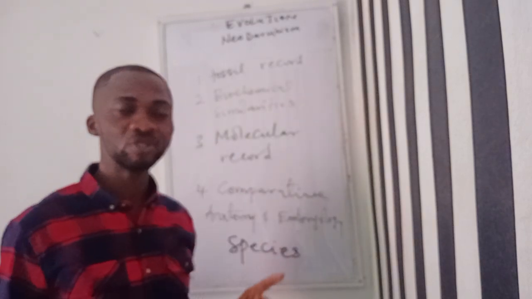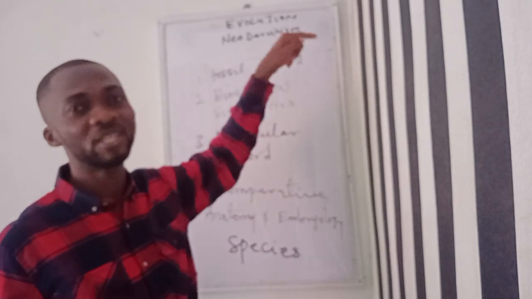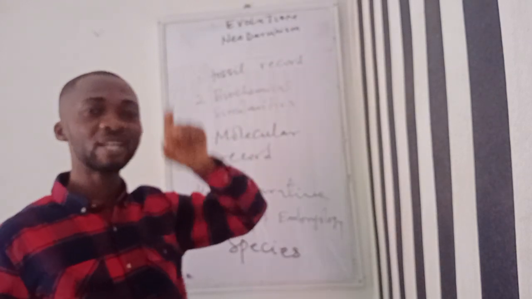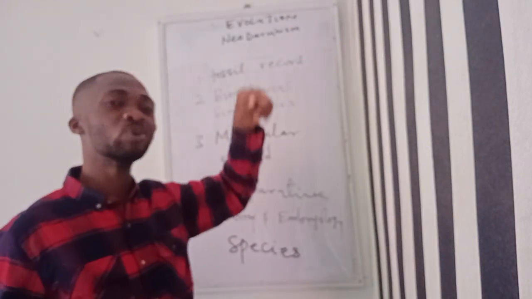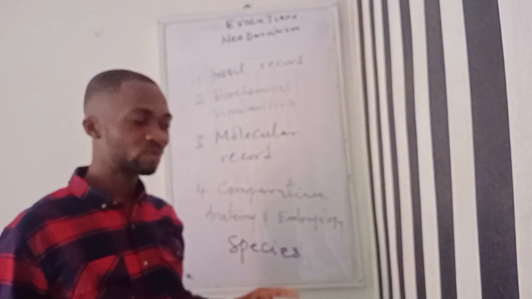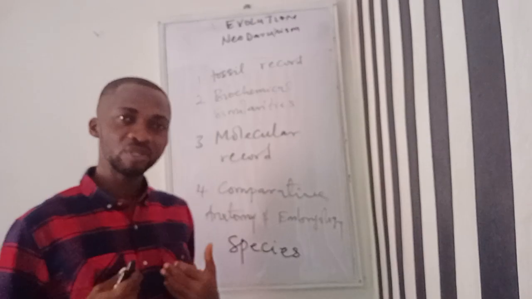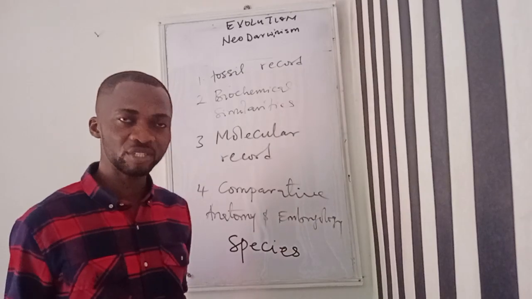They identified mutation. Remember, I said Charles Darwin was able to discover only natural selection, and he thought that it was only natural selection that could bring about evolution. So we now know that mutation, and when we say mutation, we mean alteration in genes.